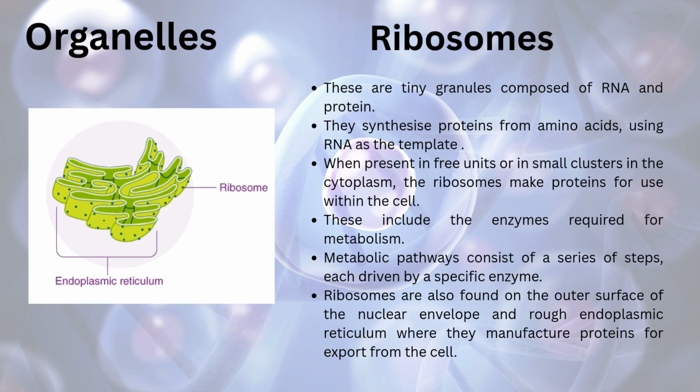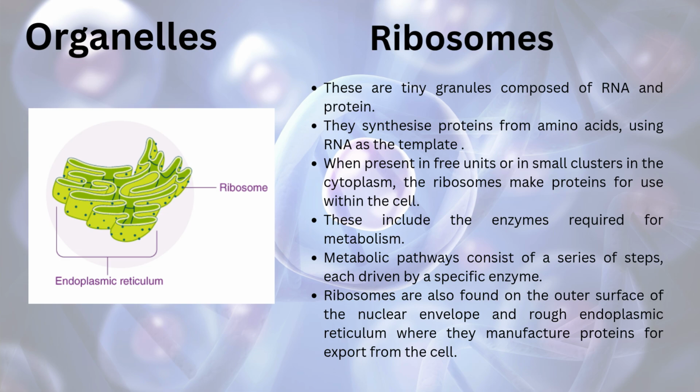Ribosomes. These are tiny granules composed of RNA and protein. They synthesize proteins from amino acids using RNA as a template. When present in free units or in small clusters in the cytoplasm, the ribosome makes protein for use within the cell. These include the enzymes required for metabolism. Metabolic pathway consists of a series of steps, each driven by a specific enzyme.